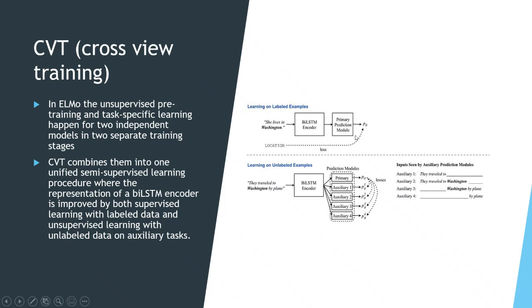So this is the labeled data prediction and this is the unlabeled data prediction. So this primary prediction and the auxiliary prediction should be as close as possible. So our goal is to minimize the distance. You remember, when we talk of the distance between words in word2vec, we always talk of the cosine distance: how far, how near they are, the angle between the words. Okay. So the cosine distance between the auxiliary and the primary prediction should be as near as possible. That would be our final goal for the cross view training.